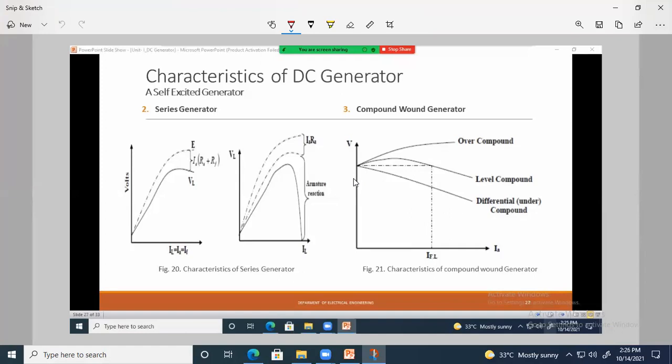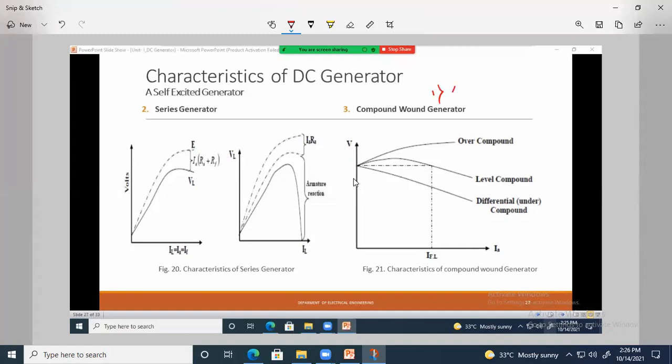And this compounding depends upon the degree of turns used in the field winding. Okay, it depends on how many turns of field winding are used. See, I have told you the first case. In the first case,